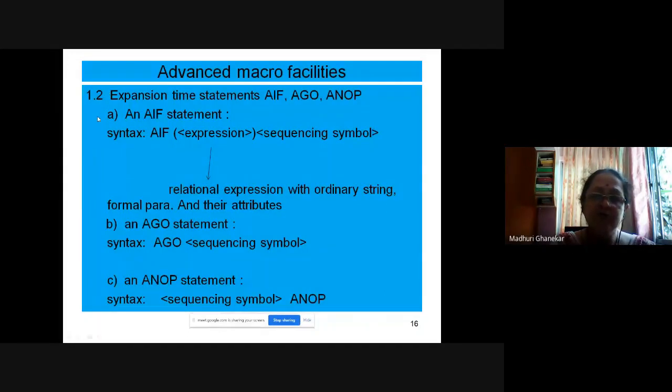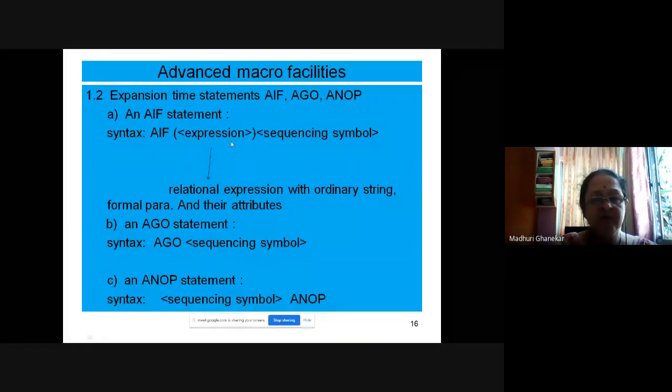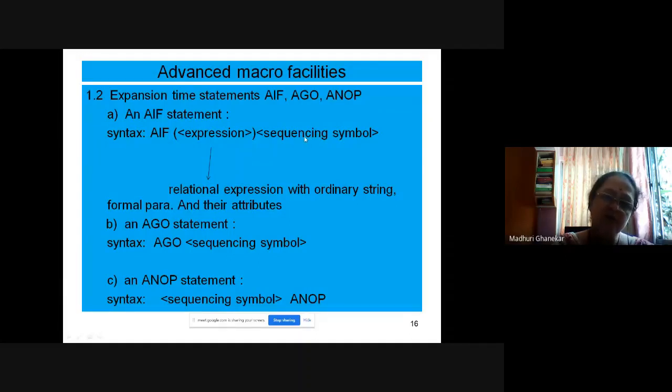The first one is the AIF statement. The syntax is AIF, some expression, followed by the sequencing symbol. This is the same as the if statement in high level languages: if some condition holds, then jump to the specified position, which is the label.